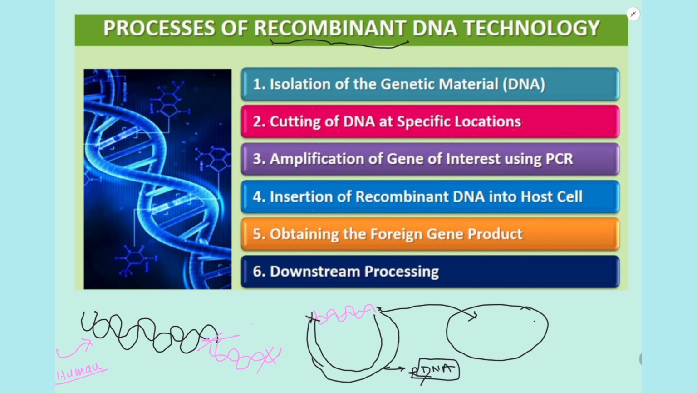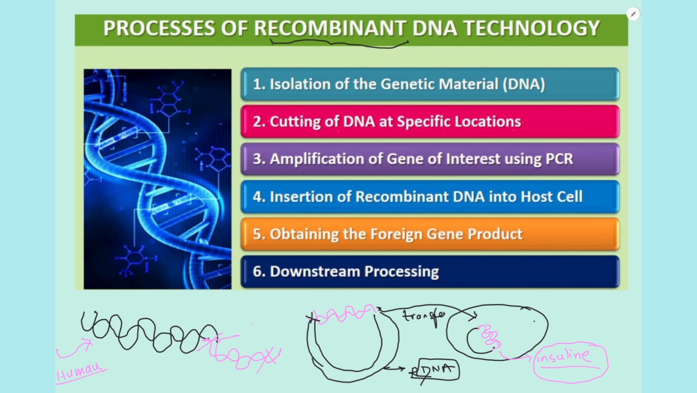After forming this recombinant DNA, it is transferred to the host organism. So now the host organism, because it has the gene of interest, will start synthesizing insulin, and this host can be grown on a large scale to get a large amount of insulin. This is the principle behind rDNA technology, and the whole process depends on this.